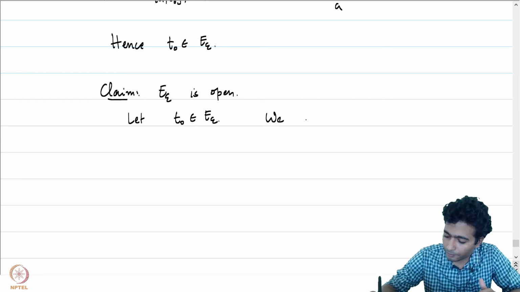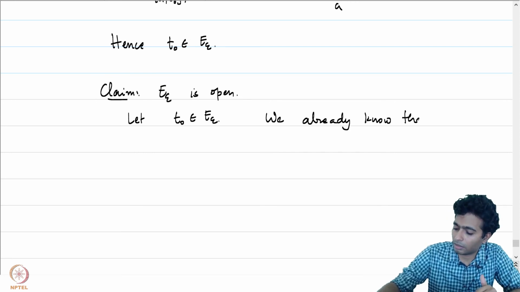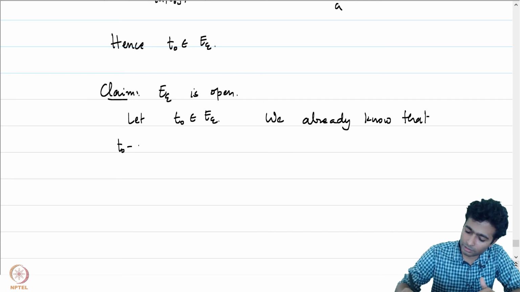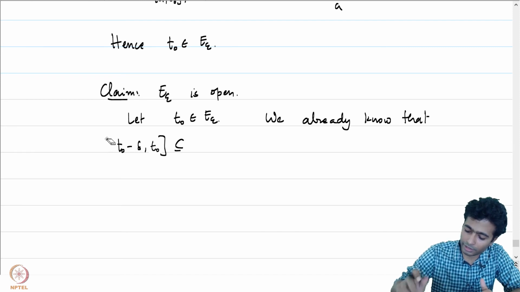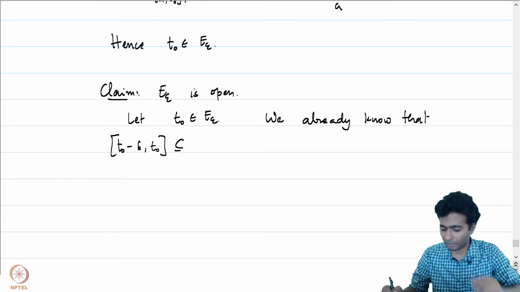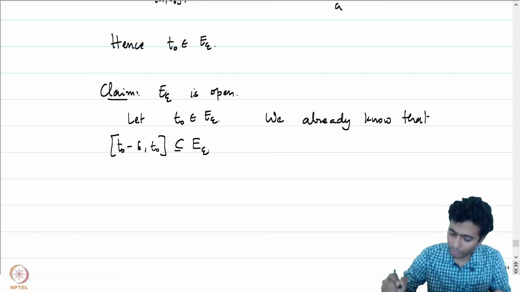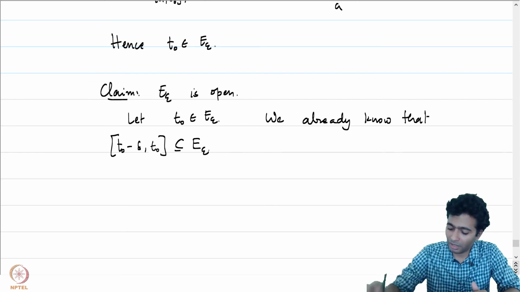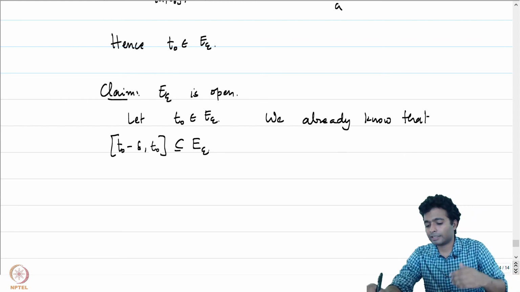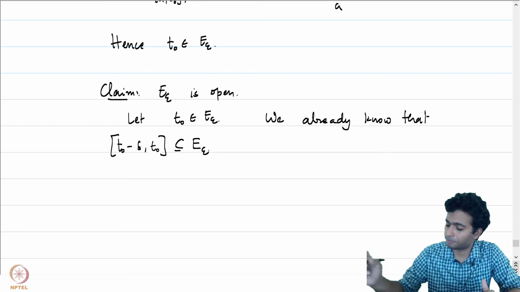We already know that T naught minus delta to T naught, where delta is small enough, is contained in E epsilon. Delta is small enough so that this interval is contained in the interval AT. We would like to show that there is a delta such that T naught to T naught plus delta is also contained in E epsilon. That is the goal.